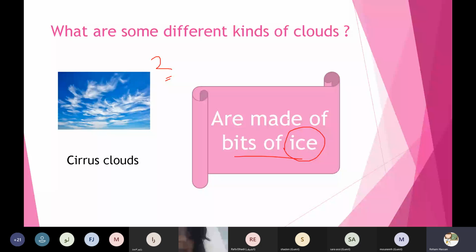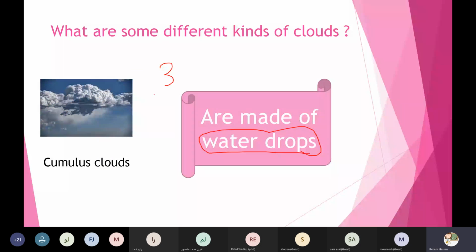Yes, Tala. What about number 2? These clouds are thin clouds and are made of ice or water? Ice. Yes, are made of ice. Thanks a lot, honey. Okay, yes, Judy. Look here, Judy, this is number 3, okay? These clouds are made of water drops or ice? Water drops. Amazing, honey, thanks a lot.